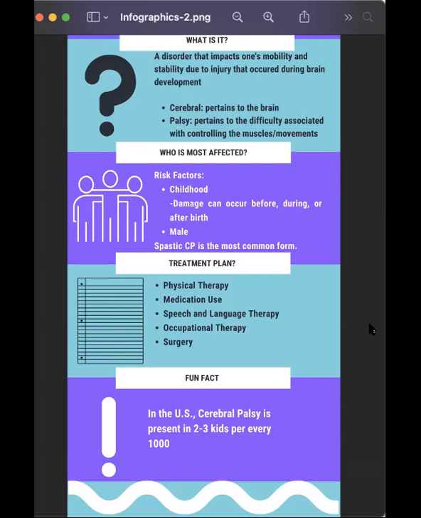So, fun fact about cerebral palsy: in the United States, typically about 2 to 3 children per every 1,000 are diagnosed with cerebral palsy. So there are a lot of children affected by this disorder.